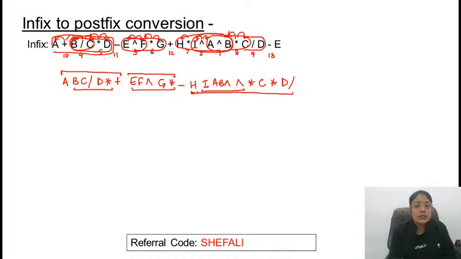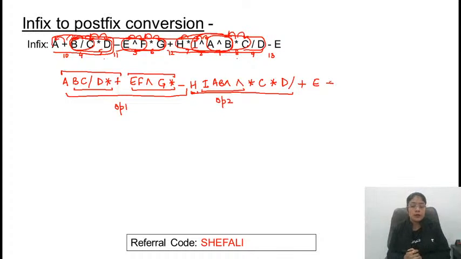That is minus. So this is one complete unit. For this plus, till this point, it's operand 1 and this is operand 2 for plus. So plus. This is handled. For this minus, it's C minus.